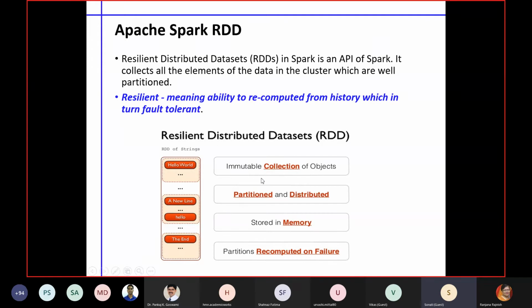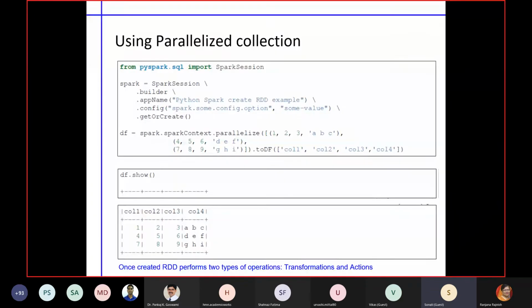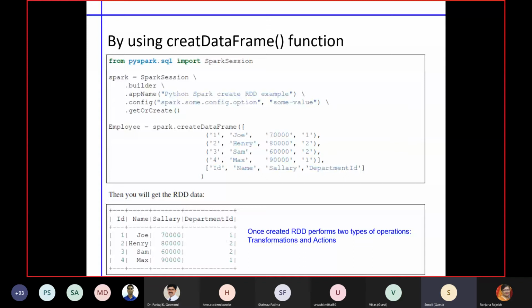For reliability's sake, these RDDs are kept in duplicate, and then they can be partitioned or distributed among various nodes, and processed on those nodes. This is how we create RDDs, and there are different ways of creating them. I'm not going into that detail.